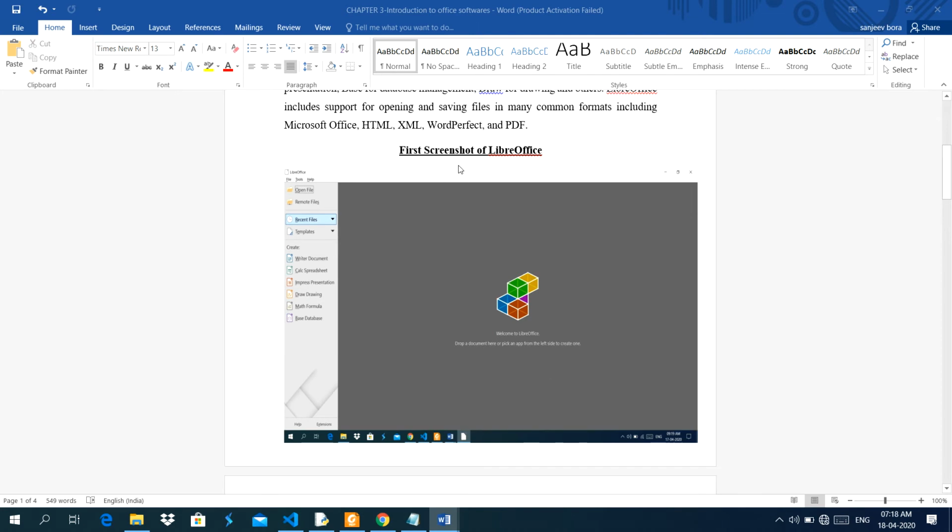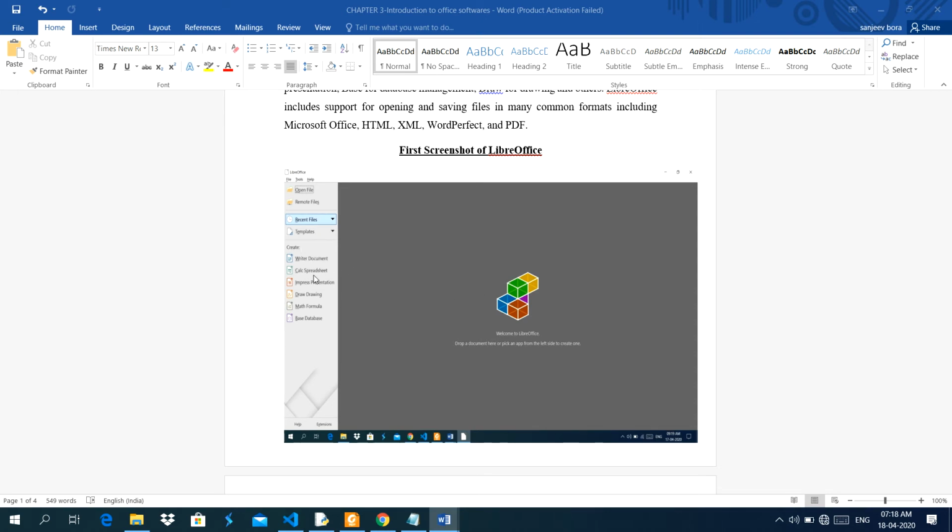This is the first screenshot of LibreOffice. On the title bar, it shows LibreOffice. There are three menus here, and some buttons: open files, remote files, recent files, templates. One by one I will explain all the points.